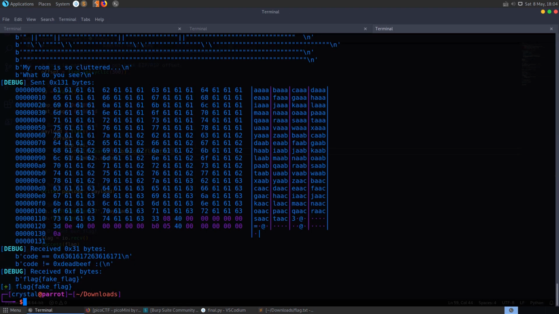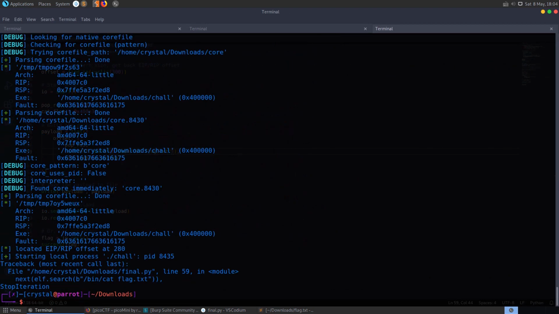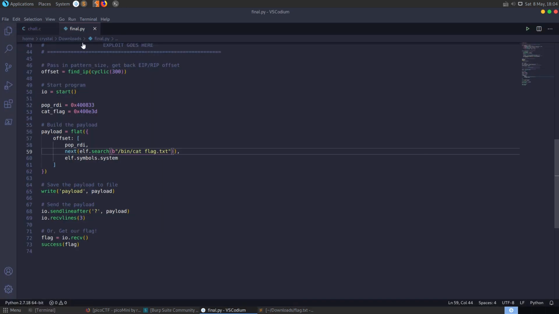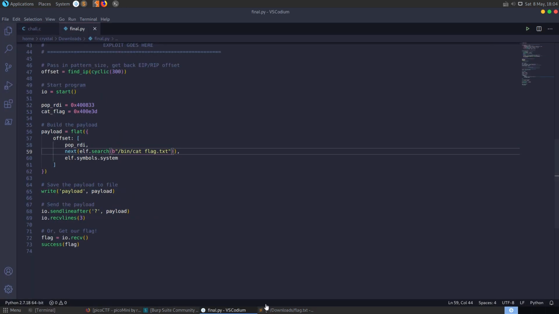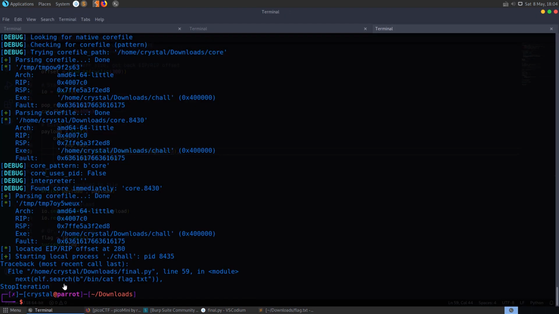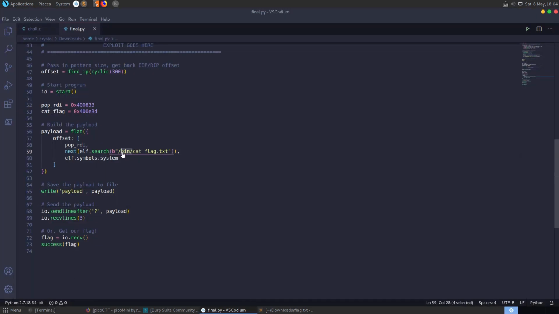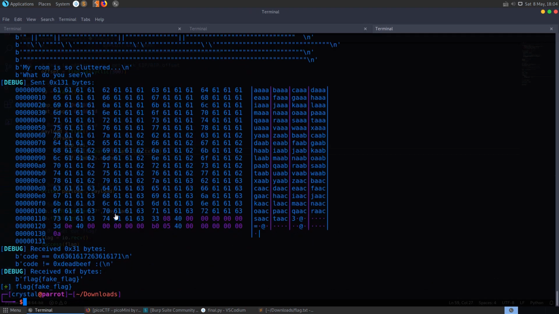Let's try that as well, see if that works. It didn't work, it didn't find it. Let's go and have a look why not. And we'll see, okay, it didn't have bin cat, that doesn't exist in the program, so we just need cat. So let me try that again, and if we run that again, this time we do get the fake flag.